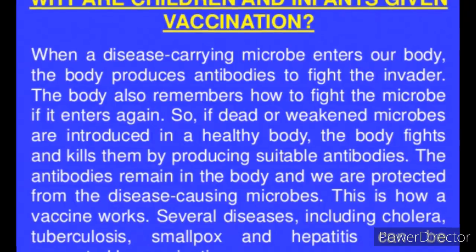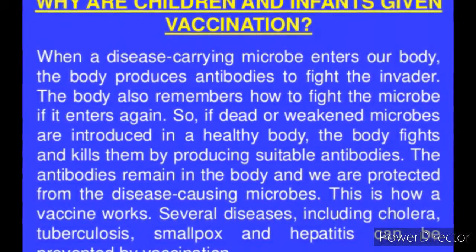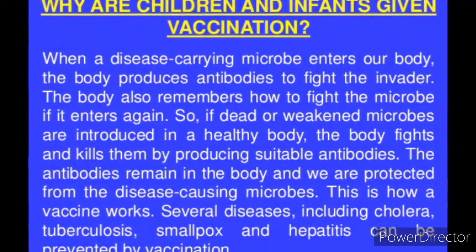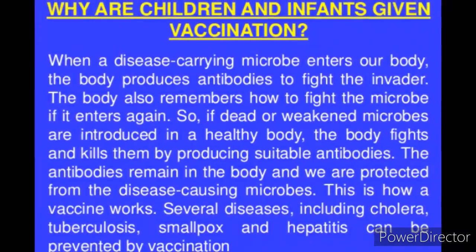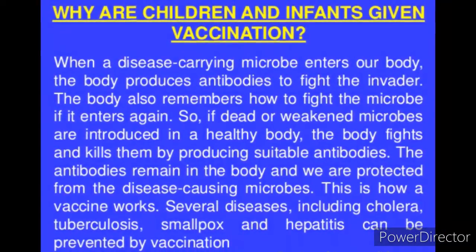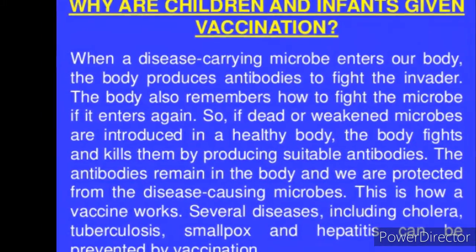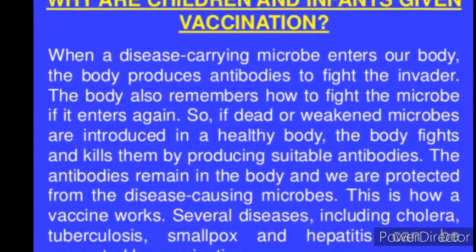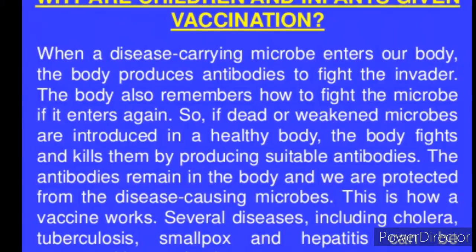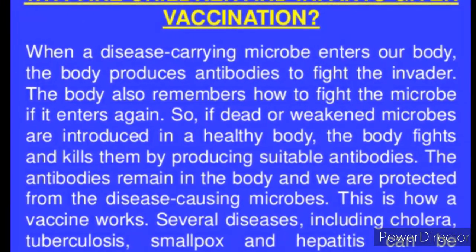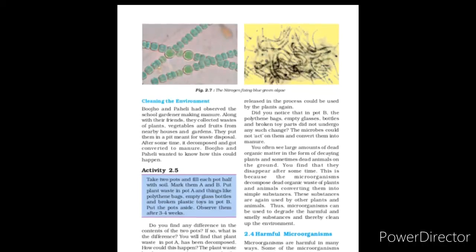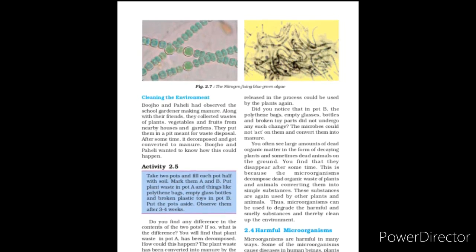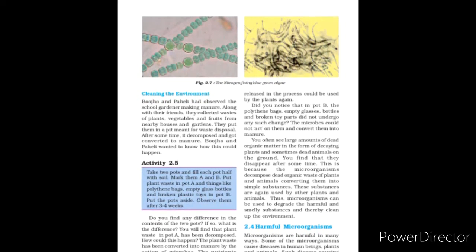You might have seen the advertisement on TV and newspaper regarding protection of children against polio under the Pulse Polio program. Polio drops given to children are actually a vaccine. A worldwide campaign against smallpox has finally led to its eradication from most parts of the world. These days, vaccines are made on a large scale from microorganisms to protect humans and other animals from several diseases.